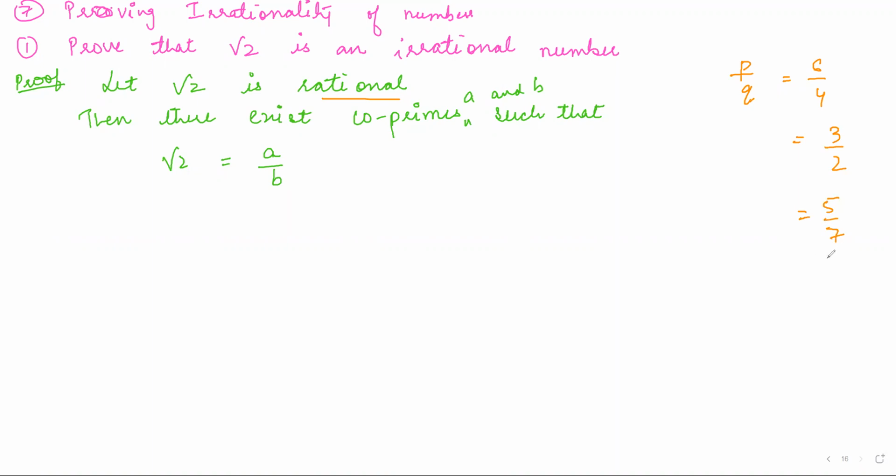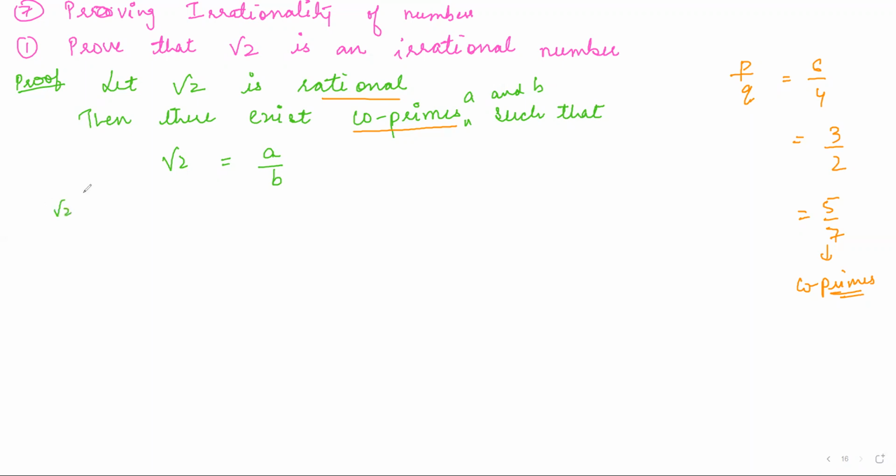Such numbers are actually called co-primes, so this term is important. So there exist co-primes A and B such that root 2 is equal to A upon B. Okay. Now you just square both sides.